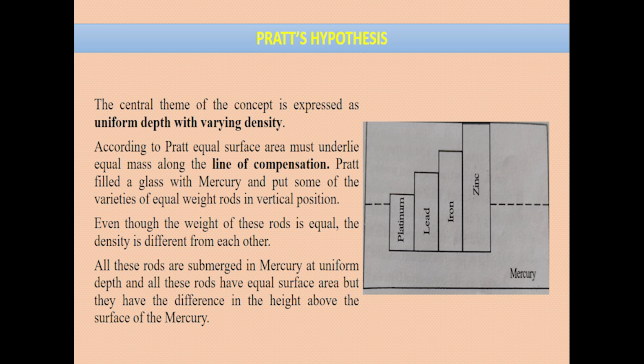So, all these rods are submerged in mercury at a uniform depth as shown in the figure. You can look at that figure, isn't it? All these rods have equal surface area, but they have differences in the height above the surface of the mercury.